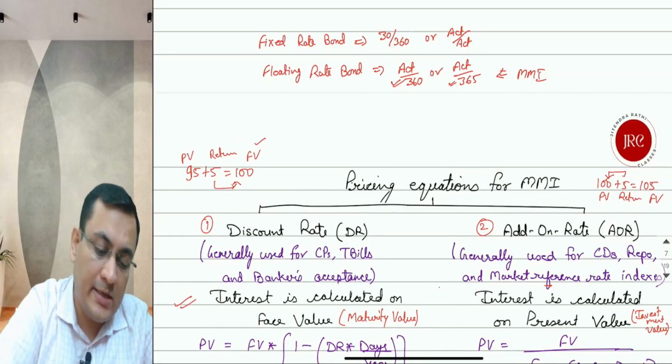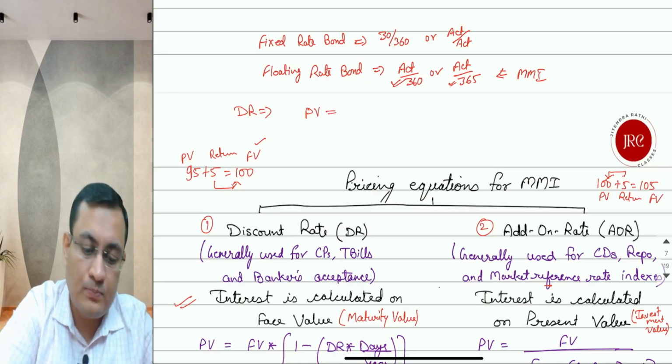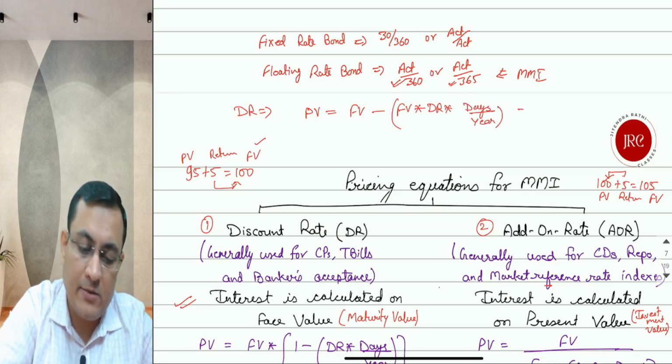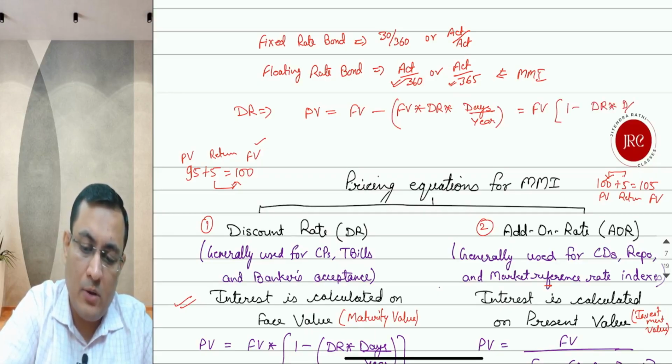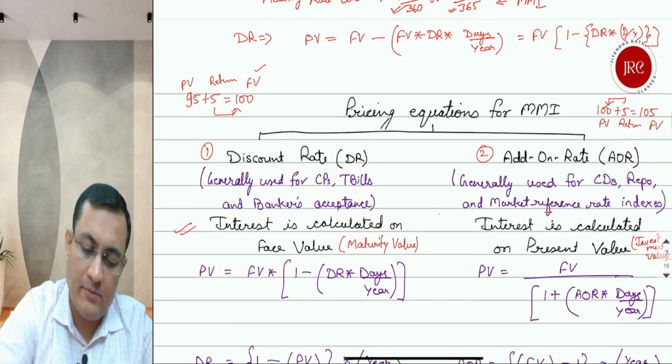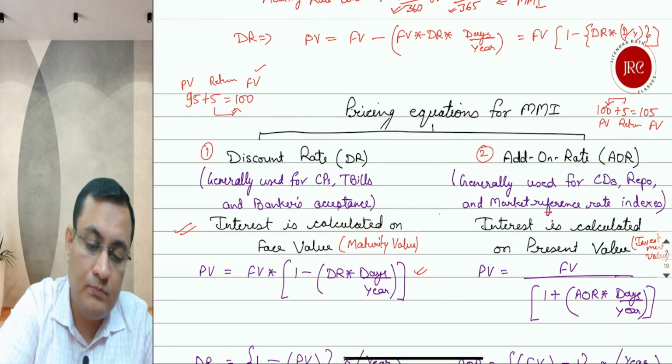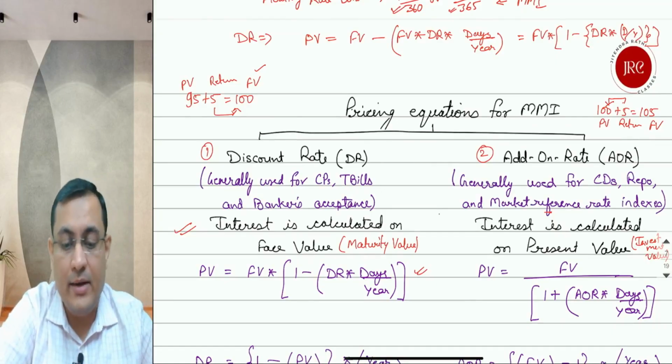So in the first case, in case of discount rate, your present value equals future value minus future value into discount rate multiplied by days upon year. Year may be 360 or 365. This creates the formula PV equals FV into 1 minus DR into days upon year. And this is the formula we are having here: PV equals FV multiplied by 1 minus DR into days upon year.